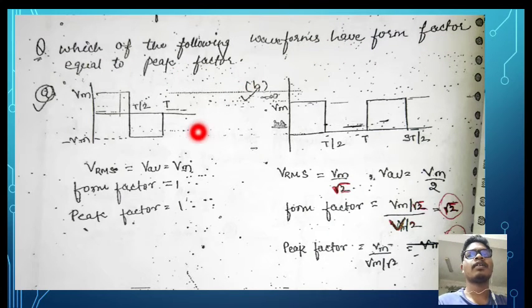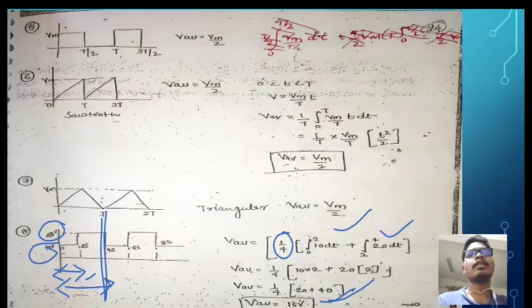Now come to another question: which of the following waveforms have form factor equal to the peak factor? Here it is asking us to find which figure has peak factor and form factor equal. See, this is one figure. Here RMS value is equal to average value is equal to maximum value. We have already seen this case.